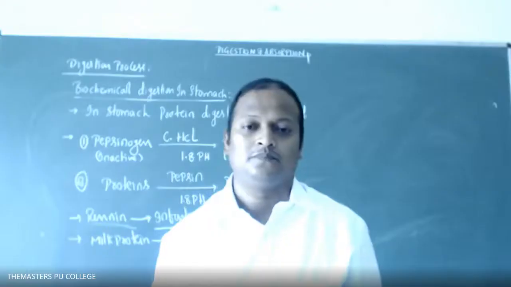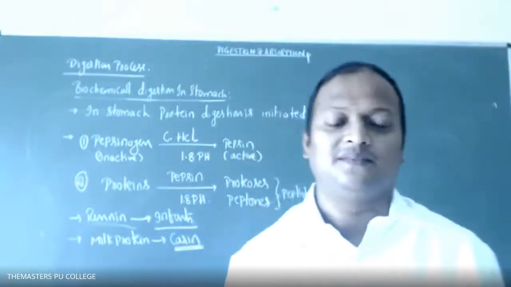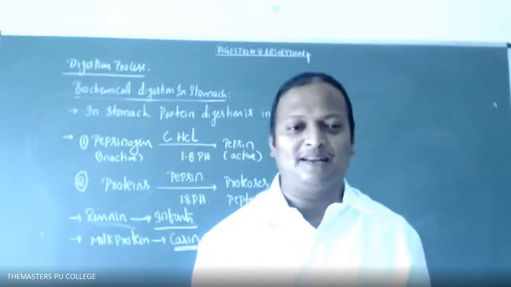Sir, if crushed food and gastric juice are mixed in a test tube, what happens? Crushed food and gastric juices mixed in a test tube. Obviously, breakdown takes place.